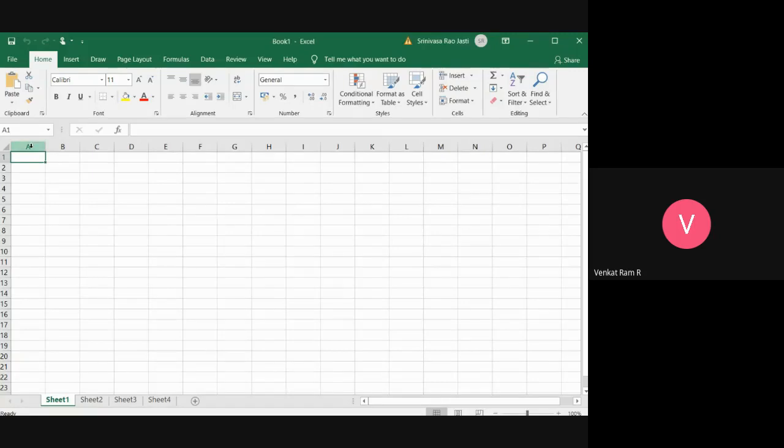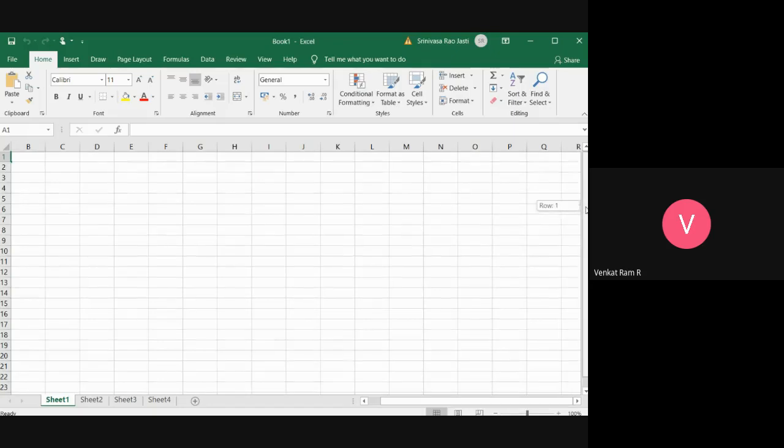Columns start with A, and if you keep on scrolling, not only 26 alphabets, you'll be having more. You'll be having XFD. And row numbers start with 1, and it will end with 10,48,576.